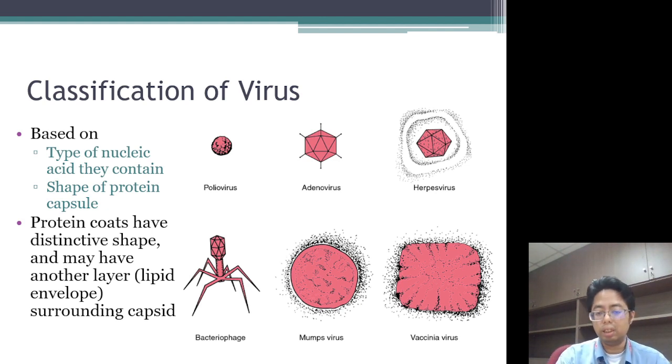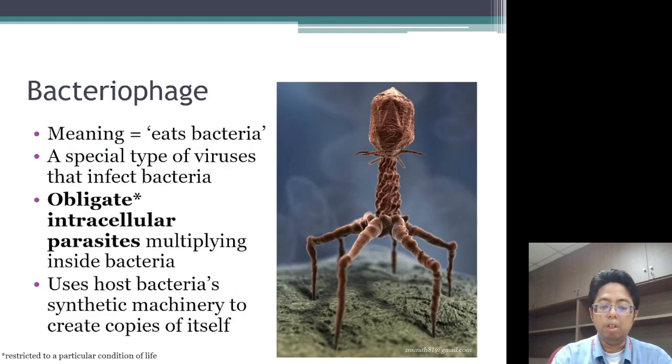For example, poliovirus is round. Adenovirus looks like an icosahedron. Same with herpesvirus, but herpesvirus actually has a lipid envelope. Bacteriophage looks like a spider. Mumps virus is round and large. Vaccinia is squarish. Bacteriophages are viruses that consume bacteria.